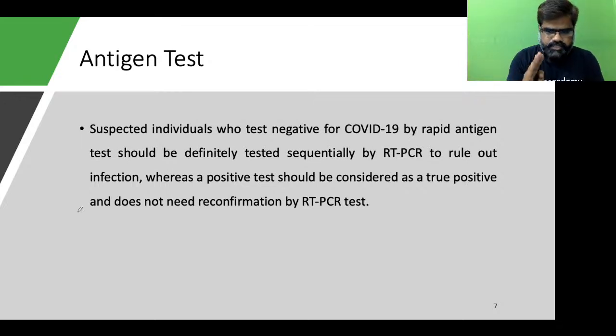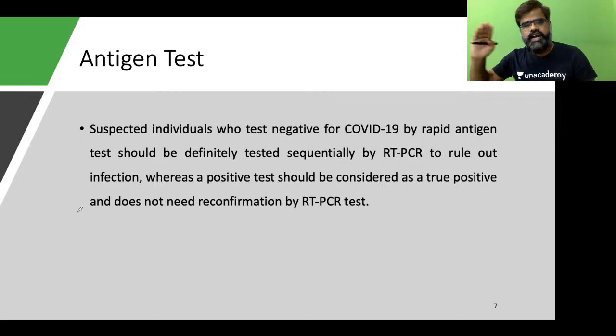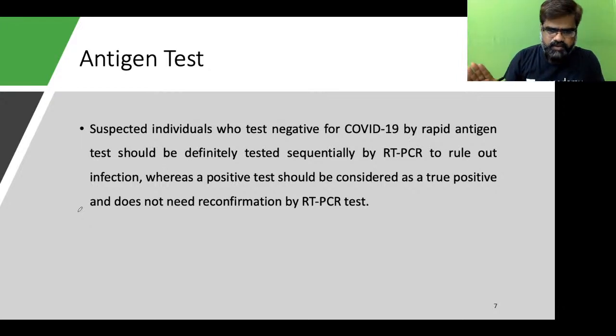But there is a clause. If a symptomatic patient, when I say symptomatic, he is having influenza-like illness, and he has undergone an antigen test, and the antigen test is saying negative, just to cross-check, we go for such patients for RT-PCR to rule out infection. This is the only thing, students, you should remember.